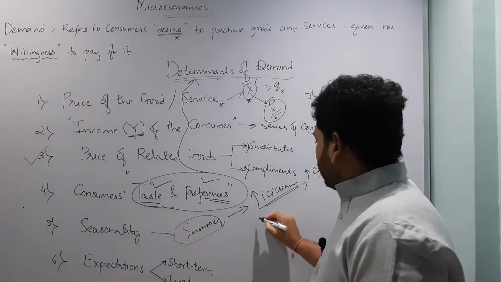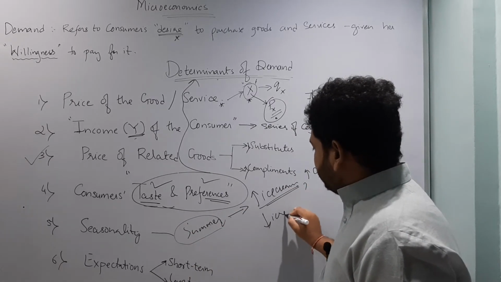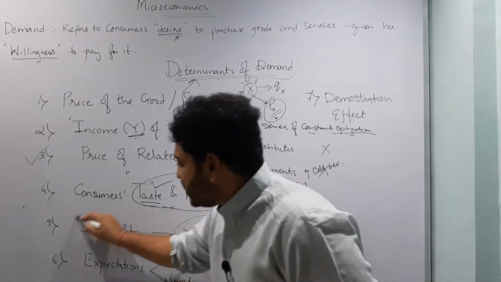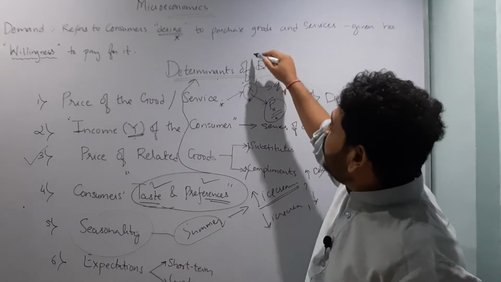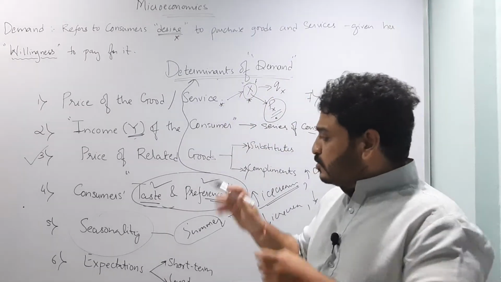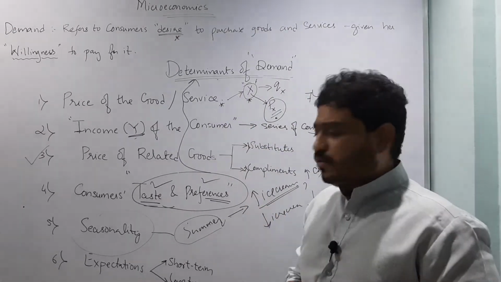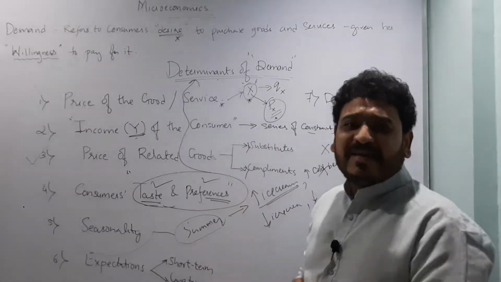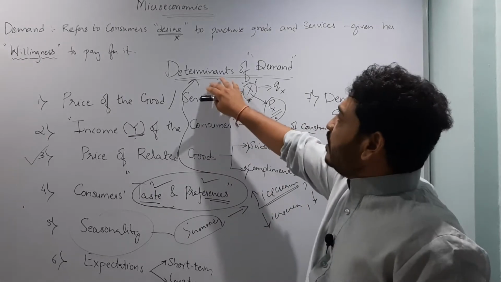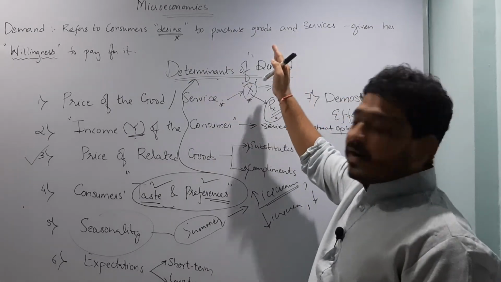When it is winter, obviously the sale of ice cream is going to go down, and the sale of cold drinks is going to go down. So seasonality plays an important role in determining what kind of commodity will be demanded by the consumer. I hope the fifth point, seasonality, is pretty much clear to you. The season which is going on plays an important role as a determinant of demand.